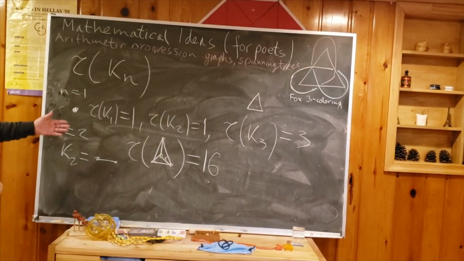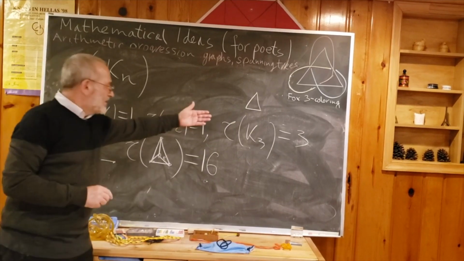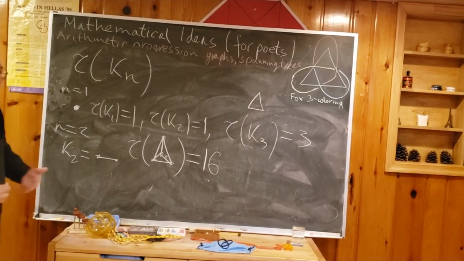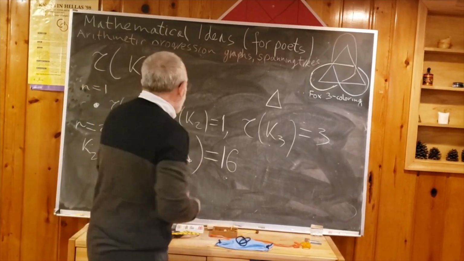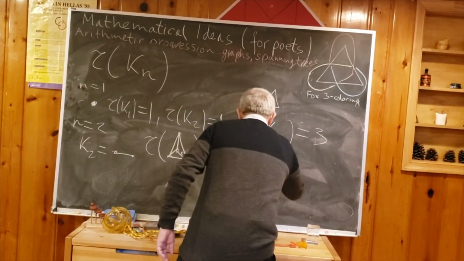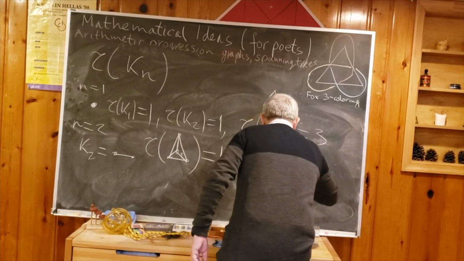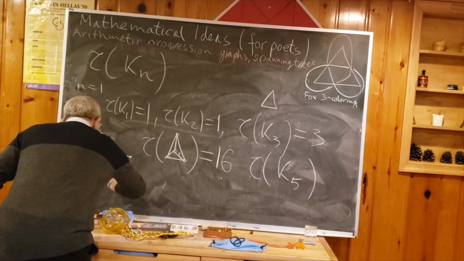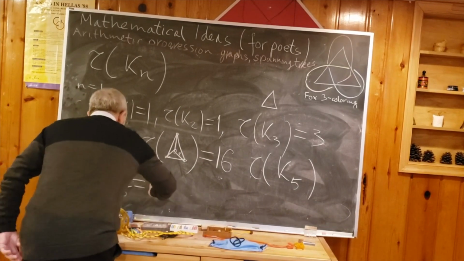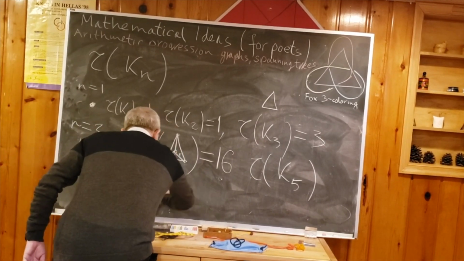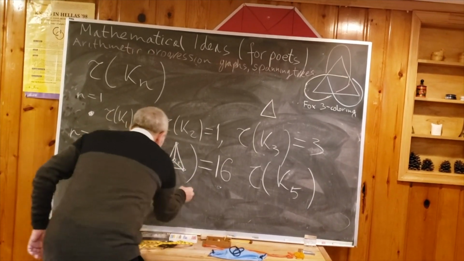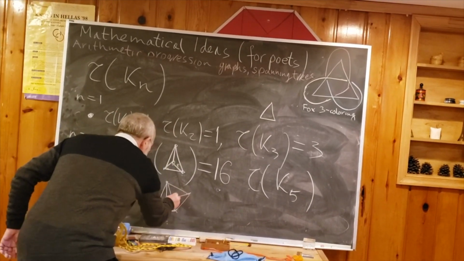But what about the sequence? 1, 1, 3, 16. Very difficult to know what is next. Usually, when you'd like to see a pattern, it is enough to compute tau of K5. But K5, we know, K5, innocent thing, but this is K4 with one additional vertex attached and many edges.